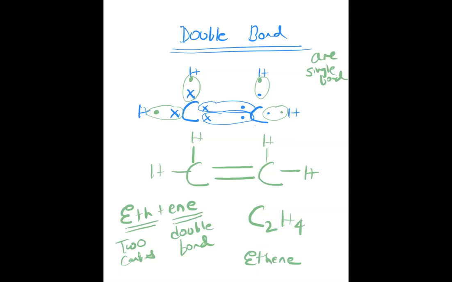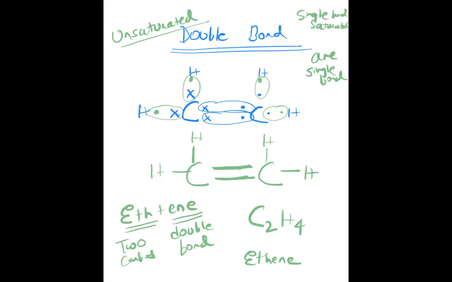This is called double bond compounds. Okay, double bond compounds are also called unsaturated compounds. Double bond, triple bond are called unsaturated. Single bond is called saturated. Single bond compounds are called saturated compounds. Double bond compounds are called unsaturated.